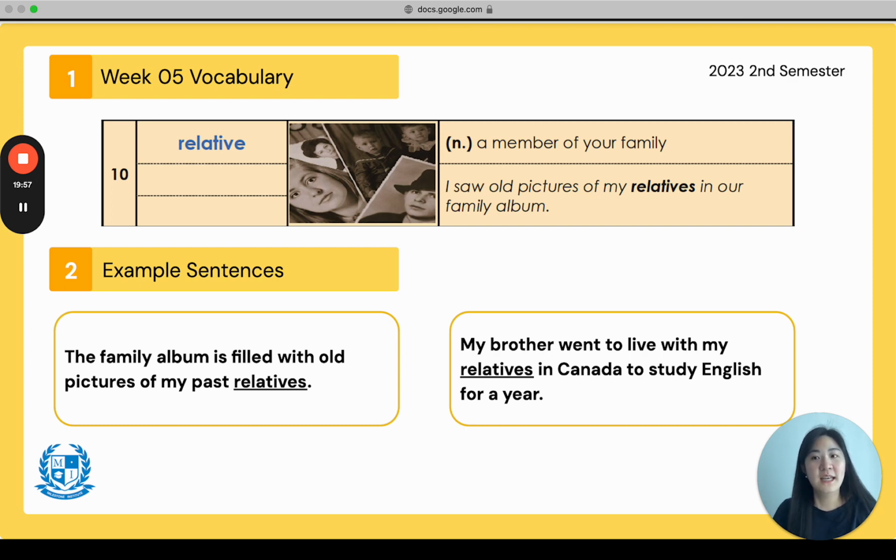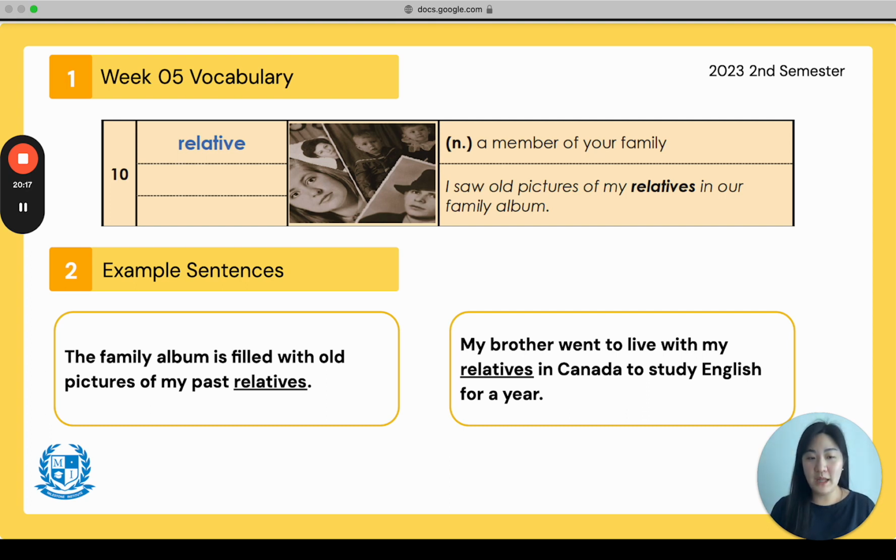Example sentence 2 says, my brother went to live with my relatives in Canada to study English for a year. So say that you have some family members or relatives in Canada, and my brother went to go live with them for a year.